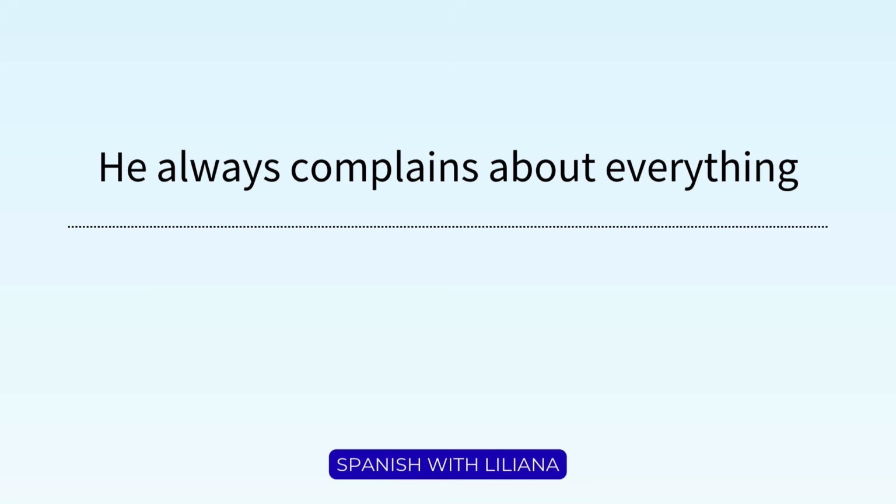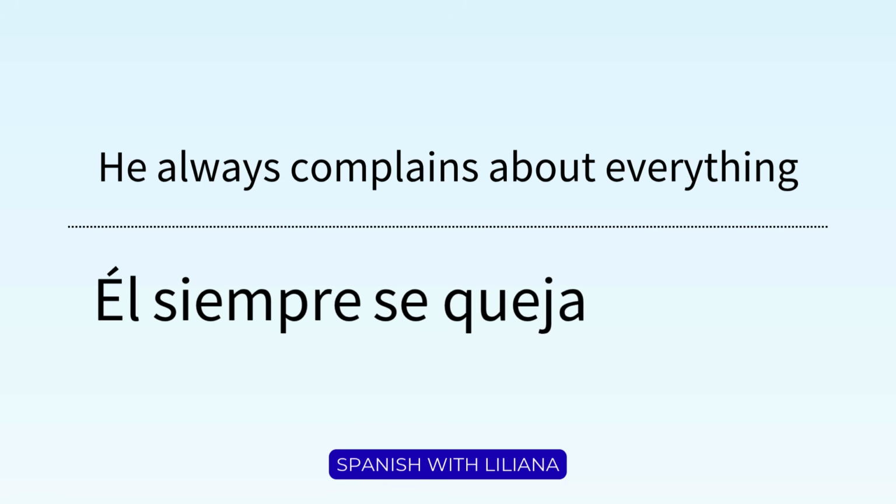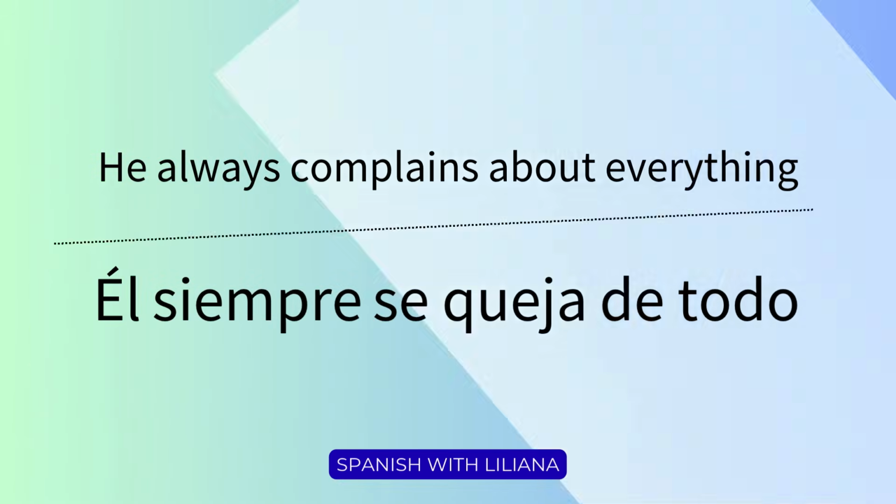So we can start with the pronoun. It is él, always, siempre. And complains in Spanish is also a reflexive verb. Se queja, complains, se queja. And here, instead of using about in Spanish, sobre, we're going to use de, of or from. De todo, everything. Él siempre se queja de todo.